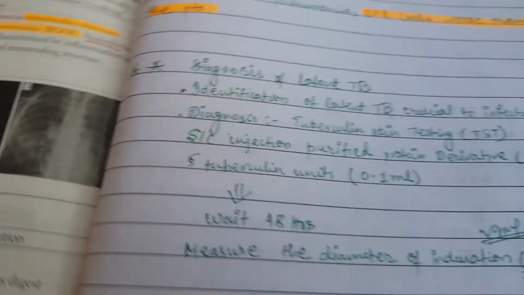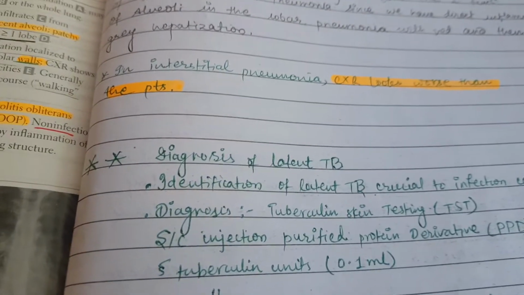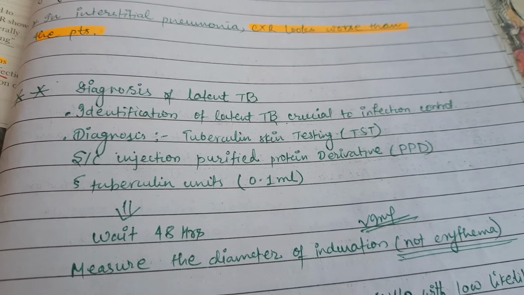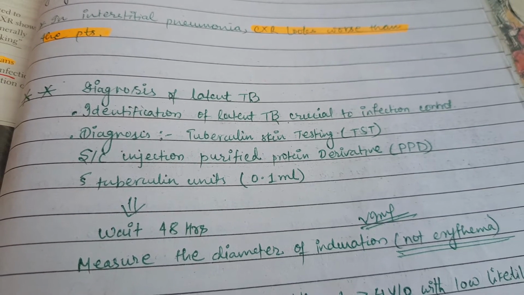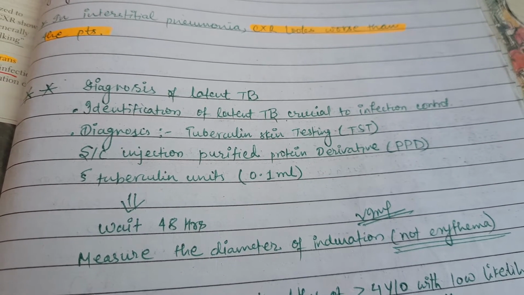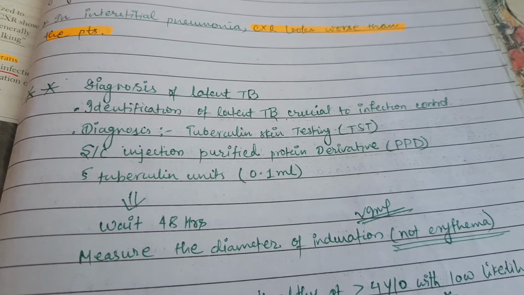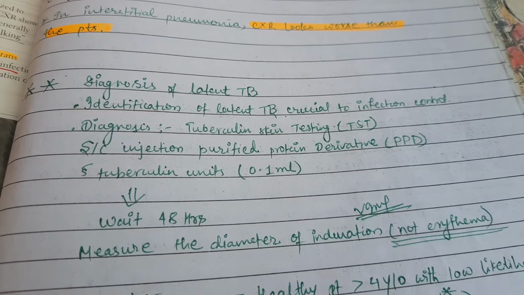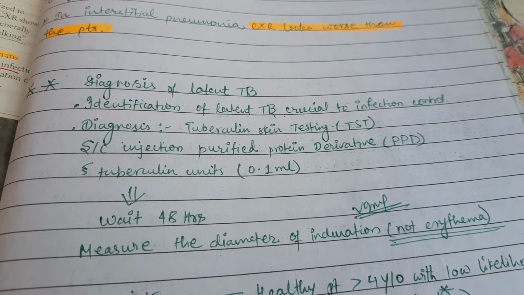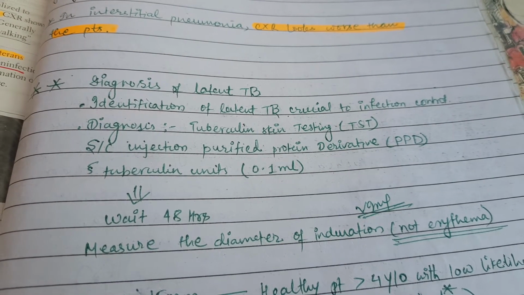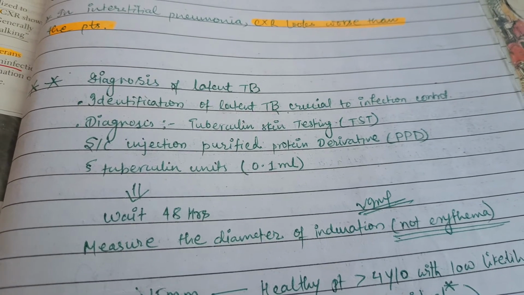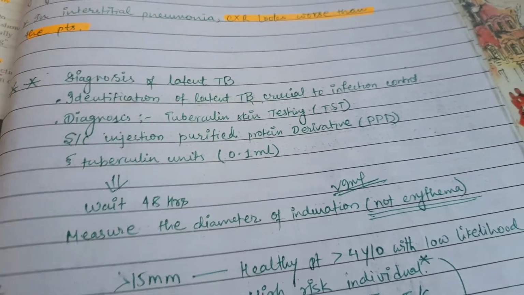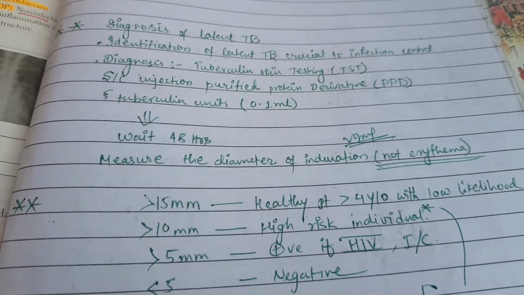Now I have added something about the diagnosis of latent TB, so I want to add something. The identification of latent TB is crucial to infection control. Diagnosis is by tuberculin skin testing: injection of purified protein derivative, PPD, 5 tuberculin units, that is 0.1 ml. After you inject that, you have to wait for 48 hours and measure the diameter of induration, not the erythema.